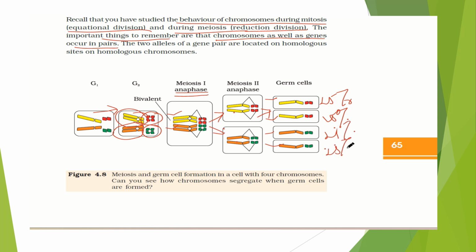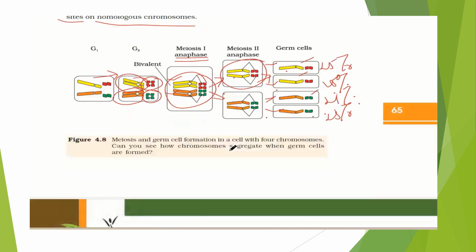Carrying the characters in them, they are not blending or mixing with each other, and they are all located on homologous sites on homologous chromosomes. So all are homologous chromosomes. They are not heterogeneous chromosomes. They have two alleles of a gene pair. So this is what is happening. This is what the germ cell distribution looks like, with all 4 chromosomes in these 4 cells. So germ cell formation is being done.